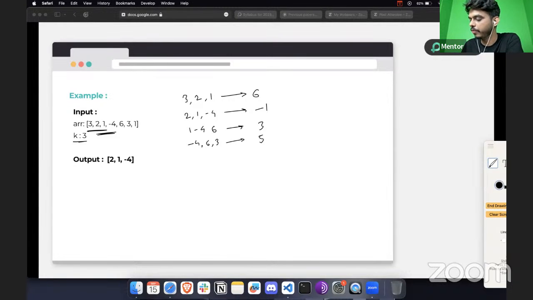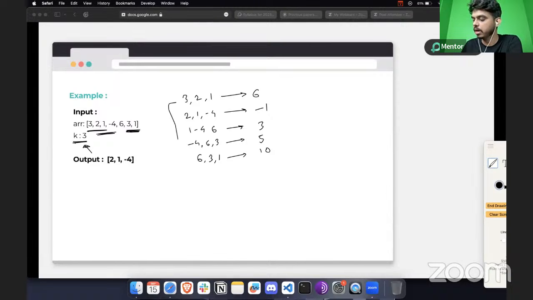Then we have 6, 3, 1. The summation is going to be 10. After that, you can't pick this 3 and 1. These are the 2 elements which are left. But since the number of elements you have to pick for the sub array is 3, and the remaining values are this 3 and 1, it is not satisfying the condition that is expected. So you can just iterate over this only. Your iteration stops here.